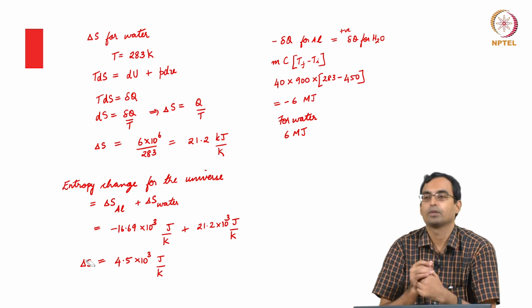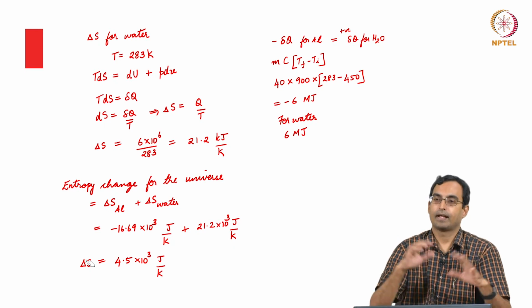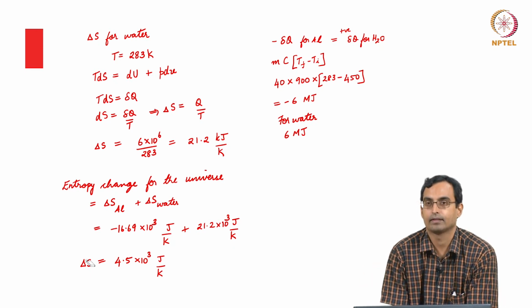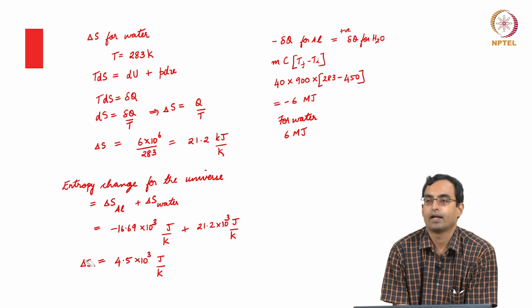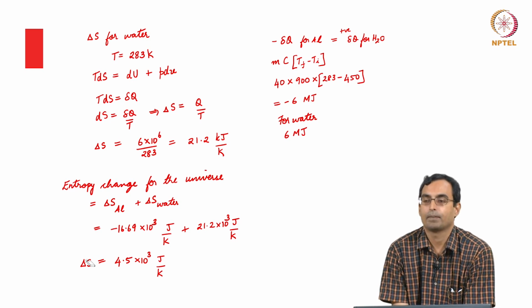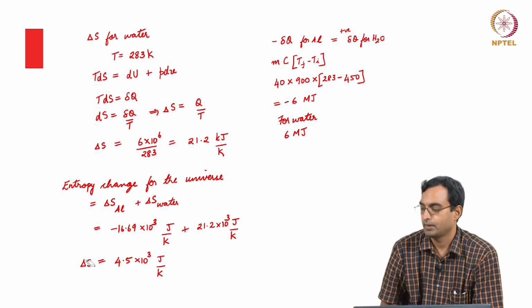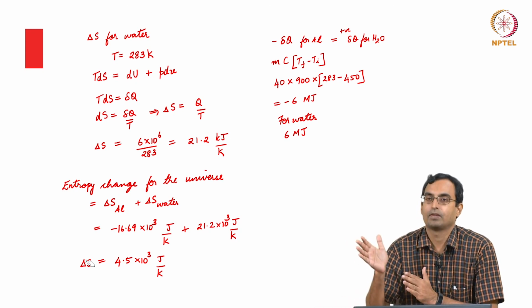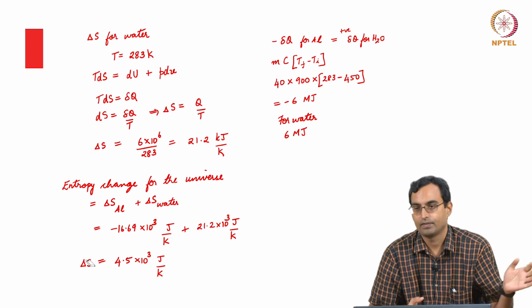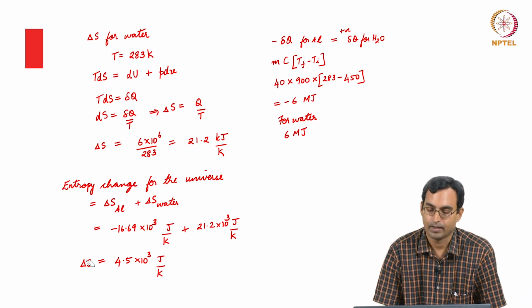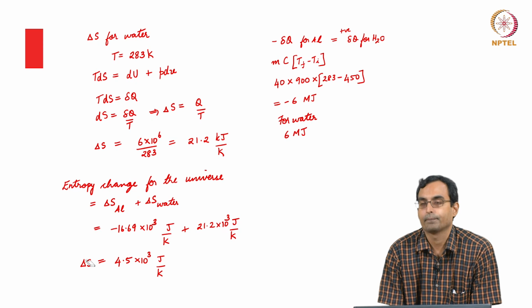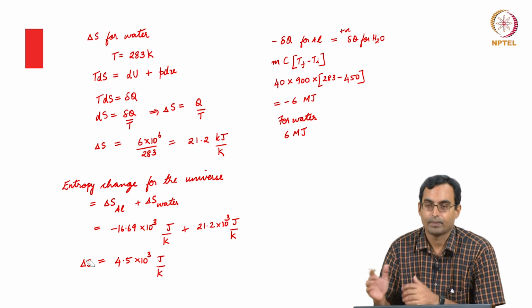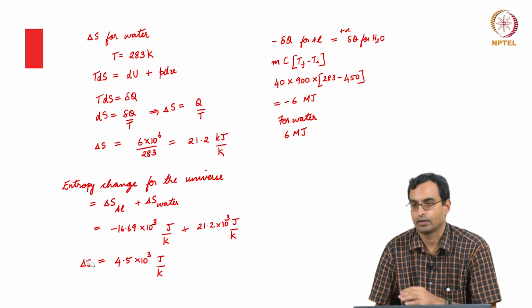And similarly, if we take the entire universe, since that is an isolated system, what we can say is that the entropy of the universe cannot decrease. If everything which happens in the universe is reversible, then the entropy may remain constant. But we know that things are not reversible because, for example, if I rub my hand, it is an irreversible process because there is friction. When air is flowing, it has viscosity, which makes it irreversible, and so on. So, therefore, what would be correct for us to say is that the entropy of the universe always increases, which is also in some way paraphrasing the second law and Clausius inequality and so on.